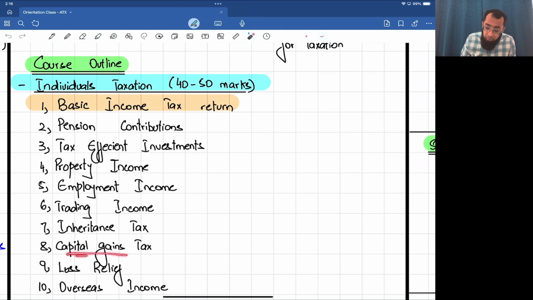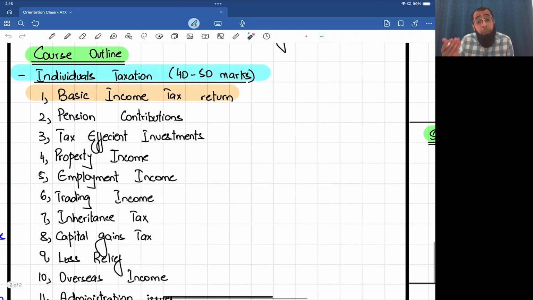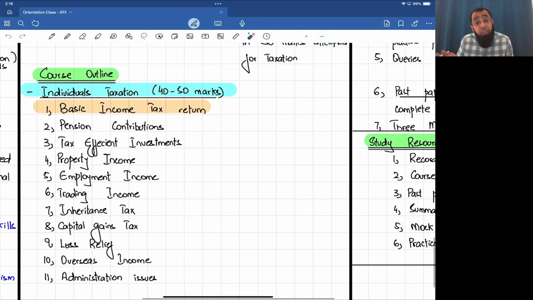If you dispose of an asset, capital gains matter if any gain arises. If you have an income, you pay tax. If you suffer a loss, you get loss reliefs. If you have any foreign incomes, like incomes in another country, how they are taxed. Then administration issues like the due dates of filing returns, the administration matters, penalties and all.